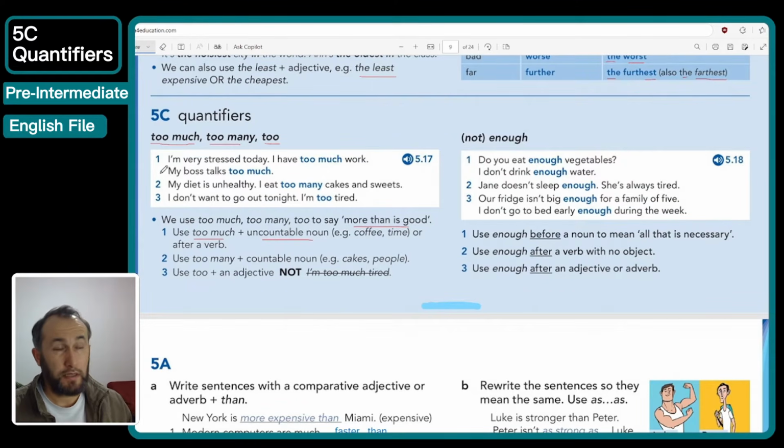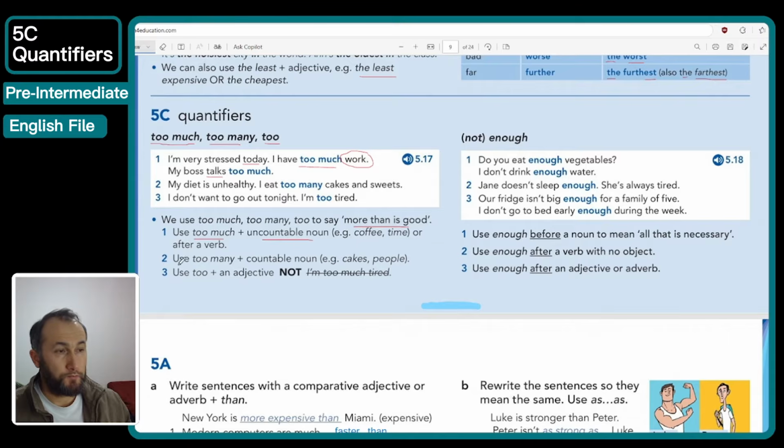Where is the example? Here is the example for you guys. I'm very stressed today. I have too much work. You see? Too much work. So work here is an uncountable noun. Okay. Now the second example is about the verb. Look. After a verb, we can just use too much at the end, like my boss talks too much. You are playing too much. Right? So after a verb, we can also use this phrase.